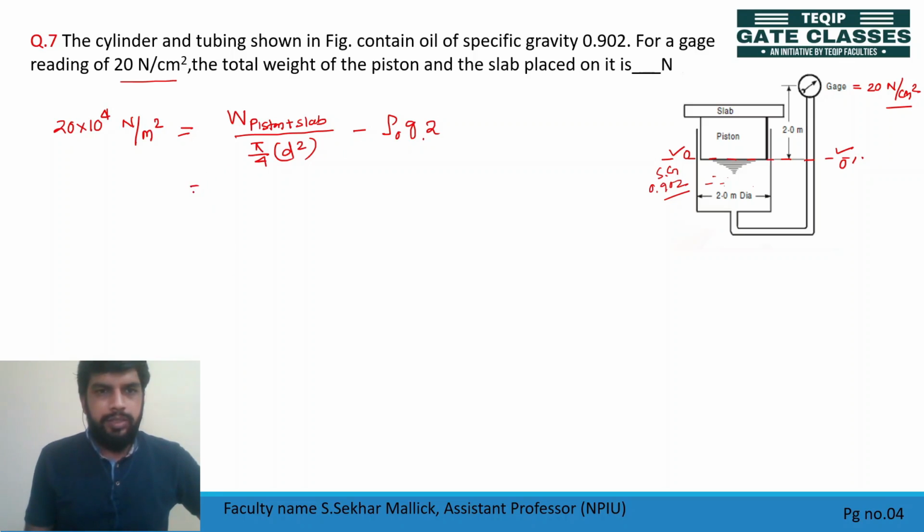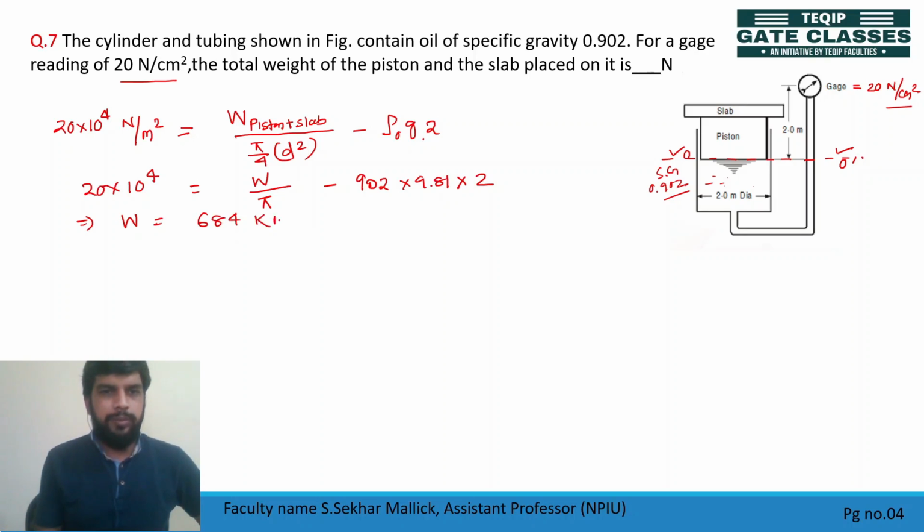Okay, so can I write this as W, then pi by 4 d squared is 2. So it will become pi minus rho of oil is how much? Specific gravity into water density 1000. So it will become 902 into 9.81 into 2. This is equal to 20 into 10 to the power 4. So now tell me, what is value of W? Is it 684 kilonewton? Check this answer.